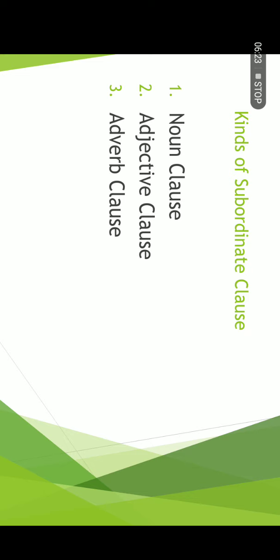For example, "The inspector believes that the thief was an insider." This sentence has a subject and its predicate. It is a full clause, and the words inspector and thief are nouns, so it is a noun clause. Okay. The next is adjective clause.